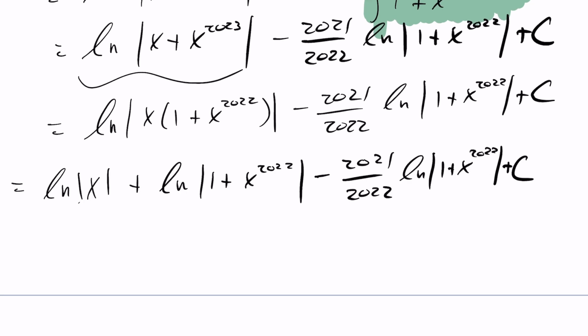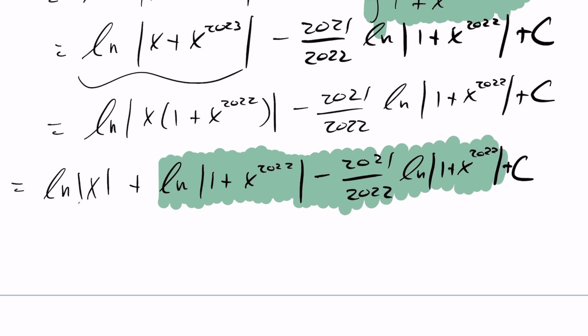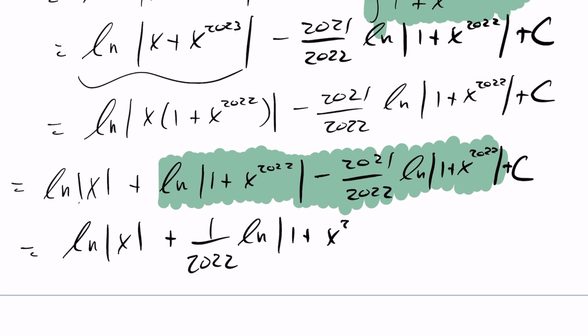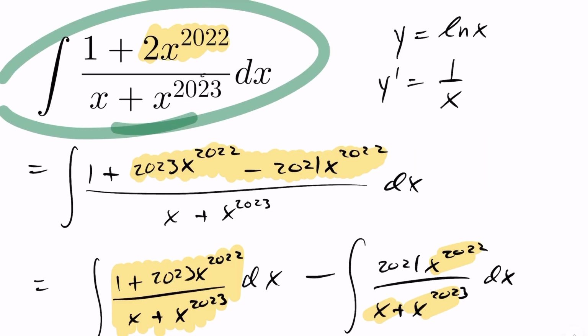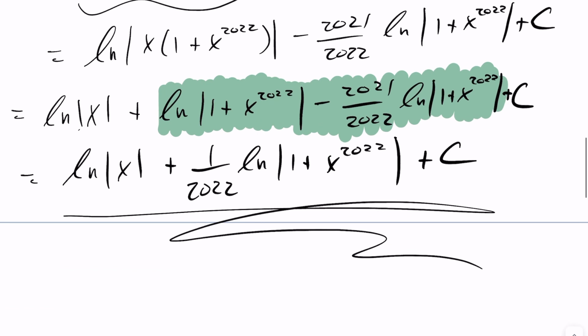Now you'll see I have a common expression here which I can combine with this expression. Simplifying this, we get ln of the absolute value of x plus 1 over 2022 times ln of 1 plus x^2022, plus that constant term c. So we can see that the integral of this expression ends up becoming ln of the absolute value of x plus 1 over 2022 times ln of the absolute value of 1 plus x^2022, plus the constant c.